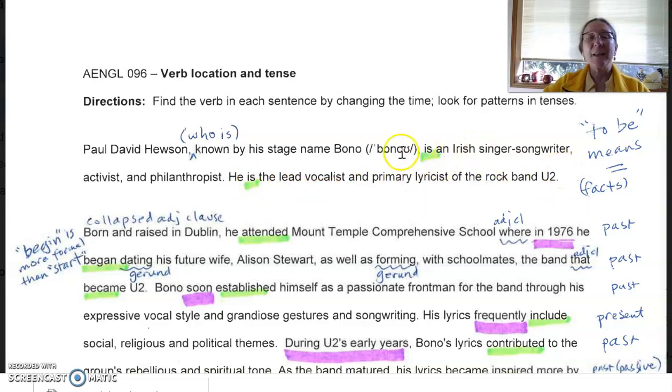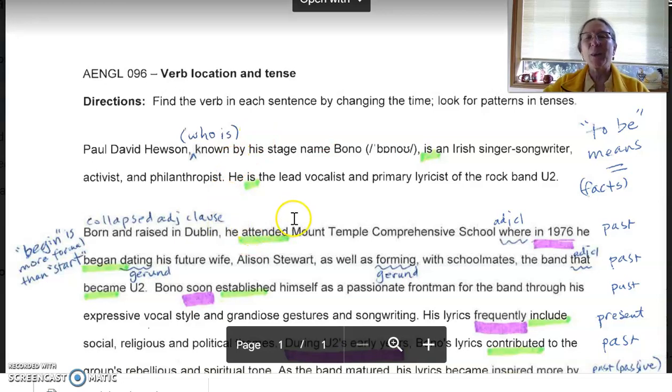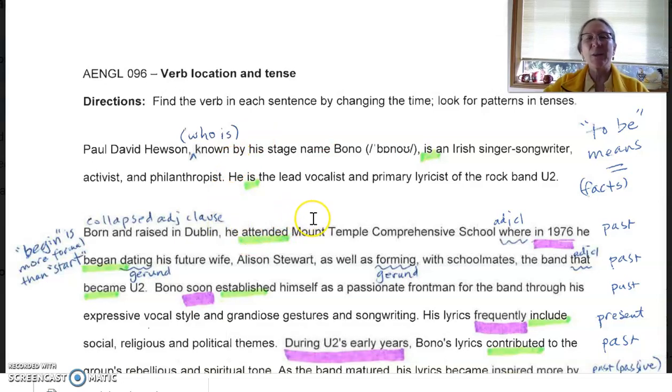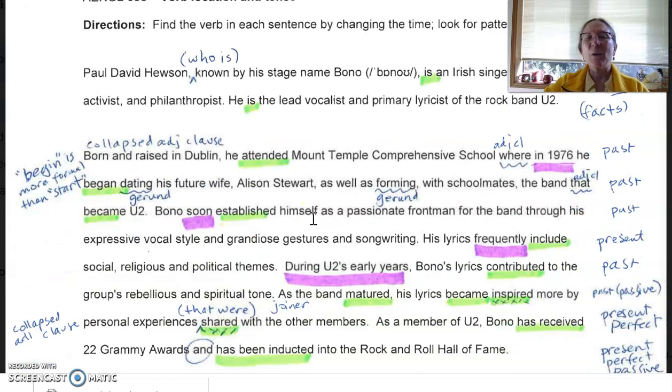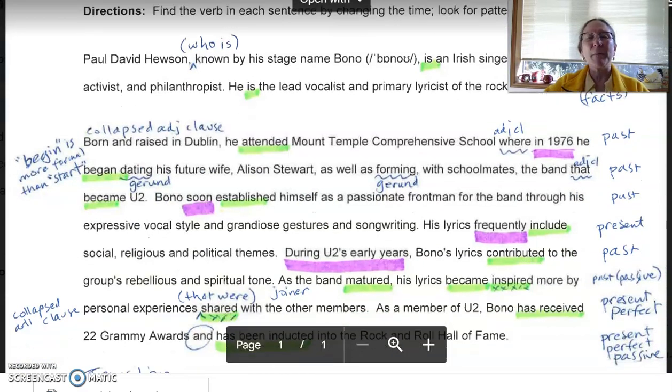In this case, there are two be verbs, right? They're used to show facts, and the is functions like an equal sign. Name equals songwriter. Name equals vocalist. So it's explaining what the person does and what the person is. So that's a simple little verb to use. Okay, no time words yet.